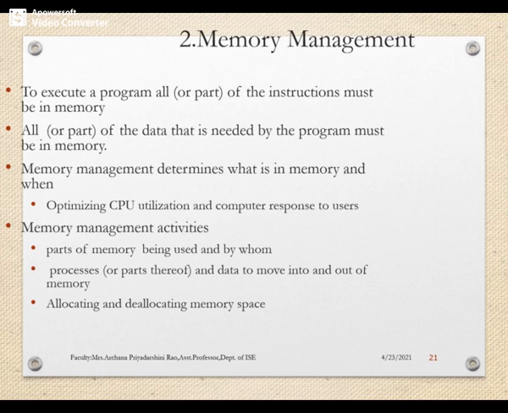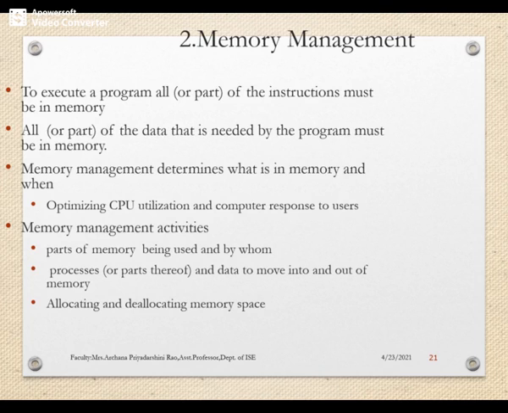For a program to be executed, first of all, it must be mapped to absolute addresses and loaded to memory. As the program executes, it accesses the program instructions and data from memory by generating these absolute addresses. When the program terminates, the memory space is declared available and the next program can be loaded and executed.